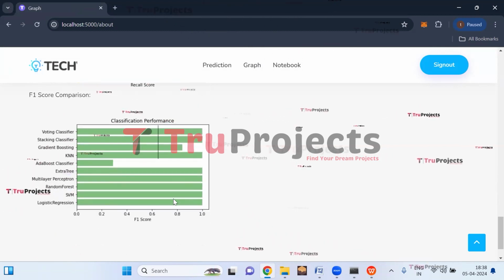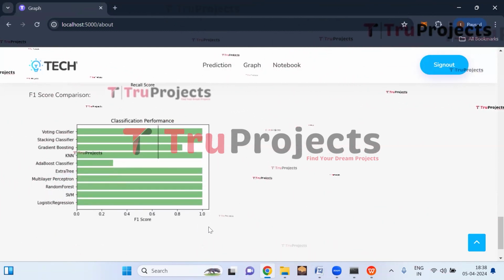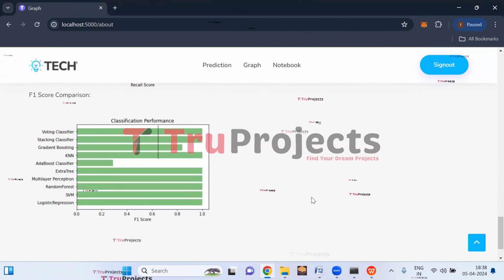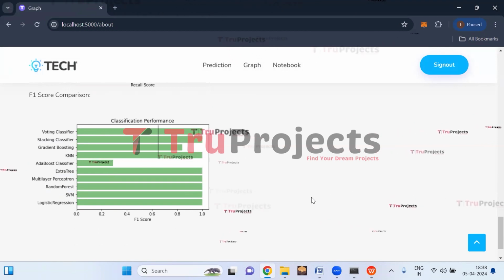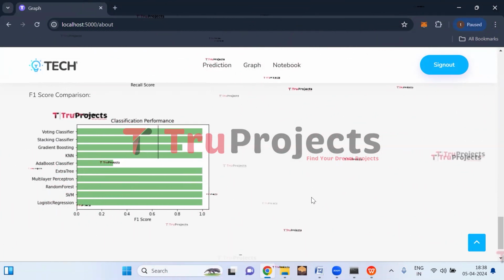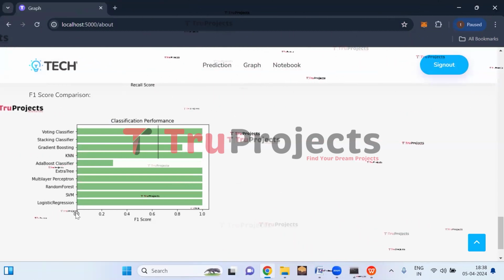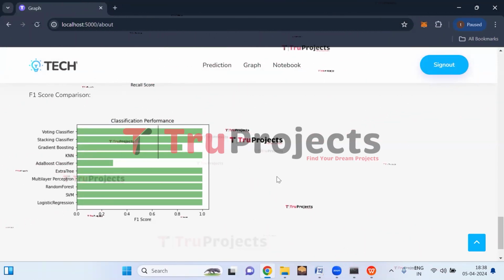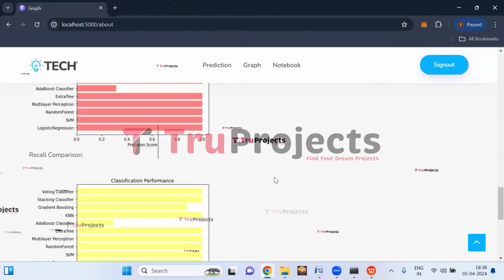This is the F1 comparison graph. Here on the x-axis, we have F1 score, and on the y-axis, we have algorithm name. F1 score combines precision and recall into a single value. It provides a balance between precision and recall, taking into account both false positives and false negatives. The algorithm which is performing best will be used for prediction.